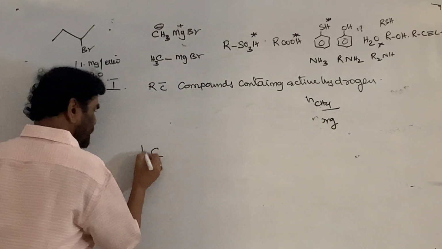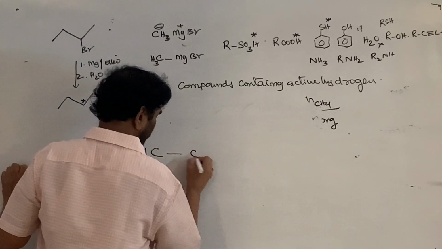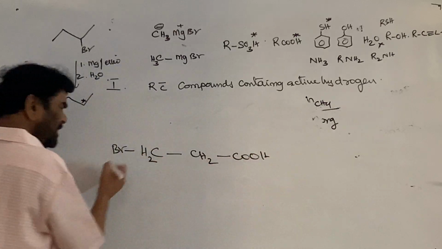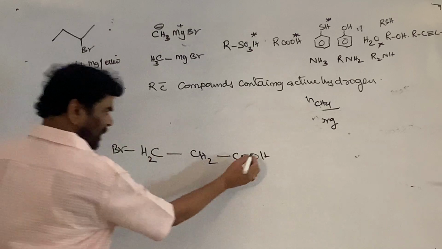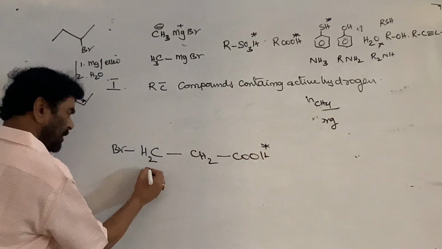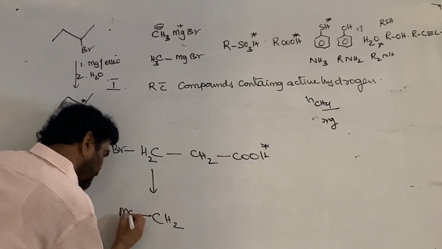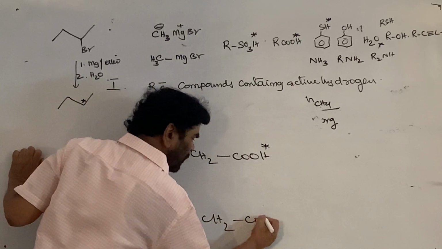Suppose this is the case. This is the C-X bond, and this is the active hydrogen. When it is treated with magnesium, this is formed. This is CH2COOH.